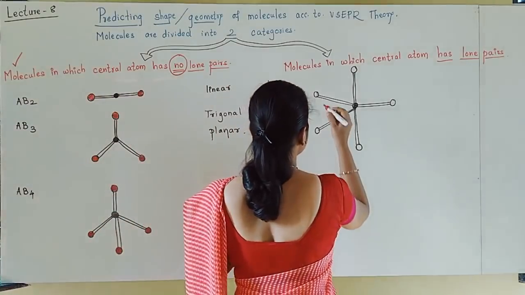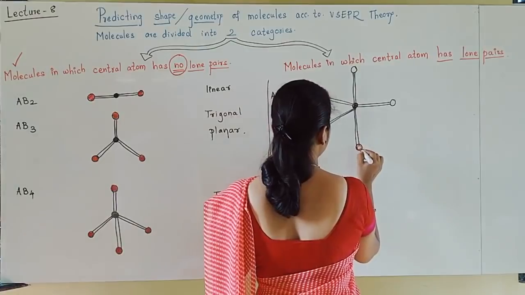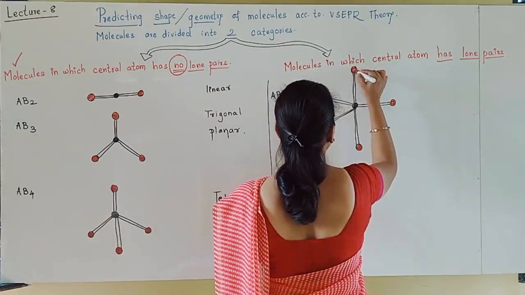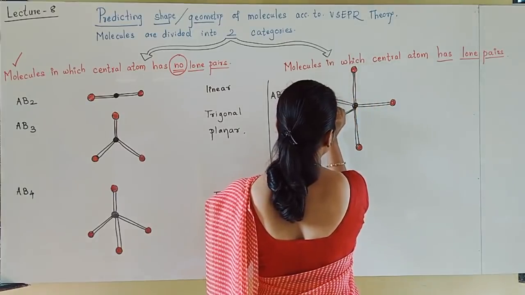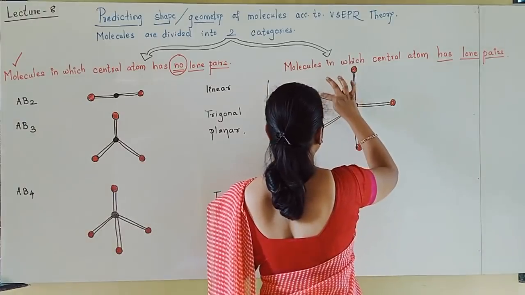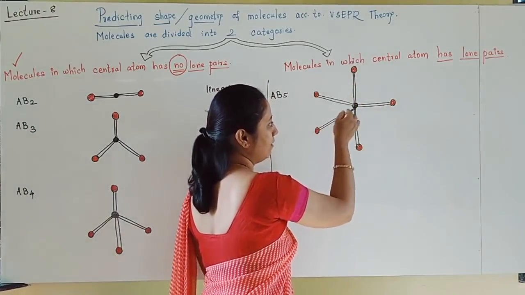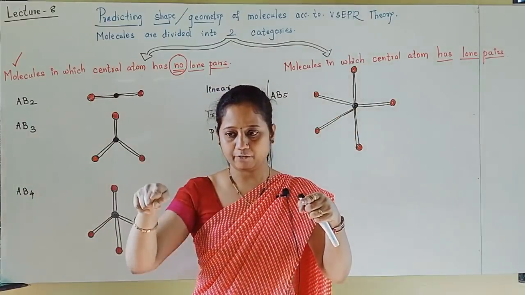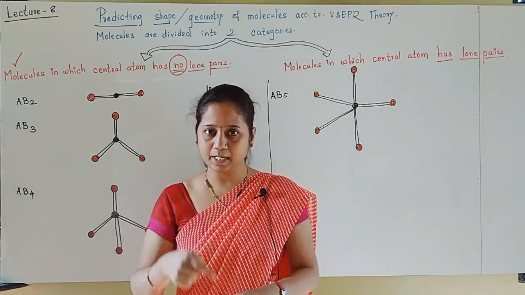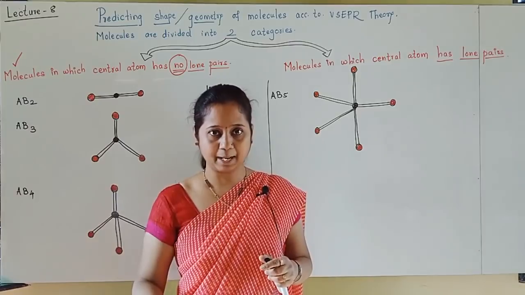Imagine one triangle forming one pyramid up and one pyramid down. Two pyramids are formed, so bipyramidal.